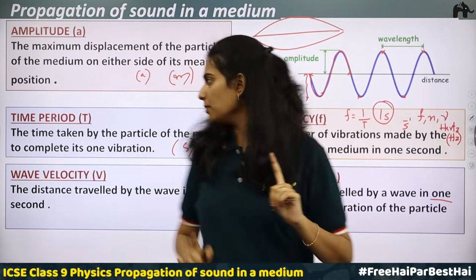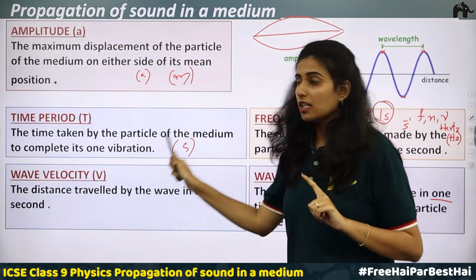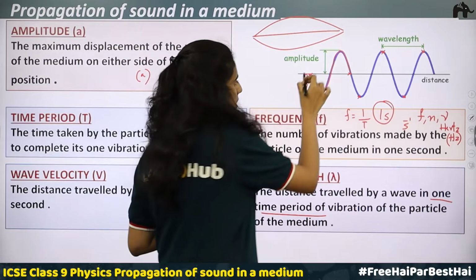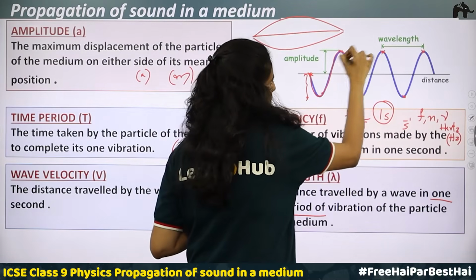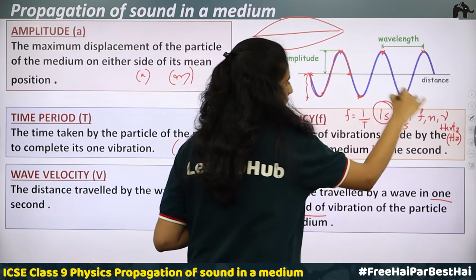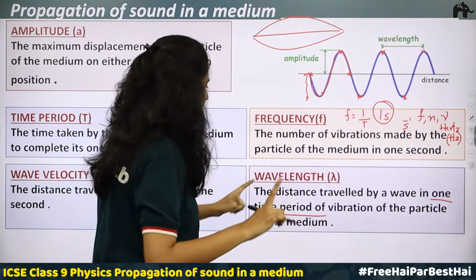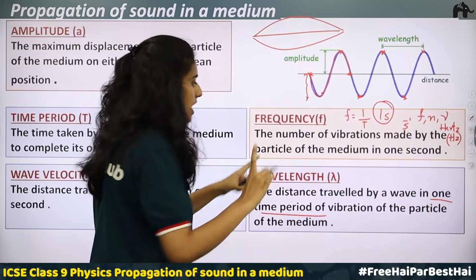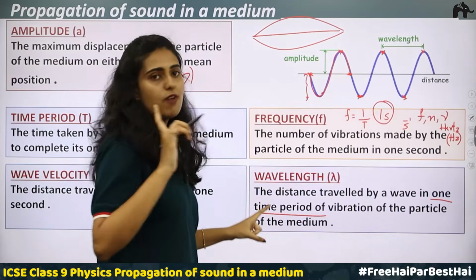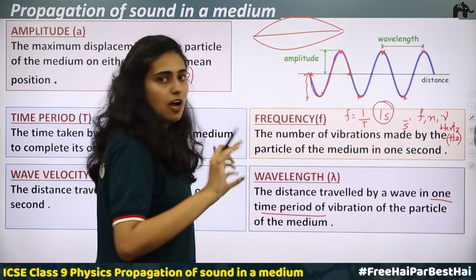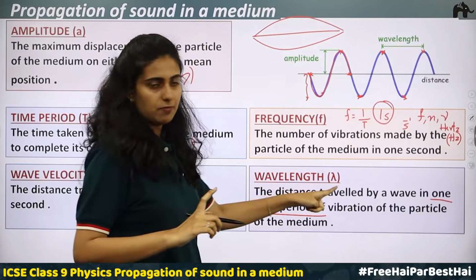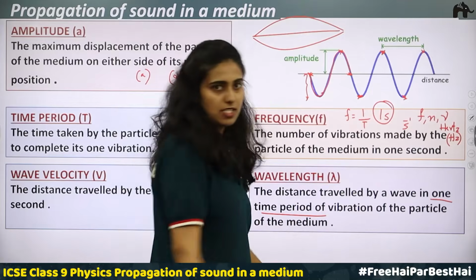So what is time period? It is a time taken by the particle of the medium to complete one vibration. So one vibration means from here to here, or from here to here, or from here to here. This is one vibration. So we can say that wavelength is the distance it travelled. Okay, it is the distance travelled by a wave in one time period. In one time period, how much distance it travelled. It is represented by a Greek letter lambda.